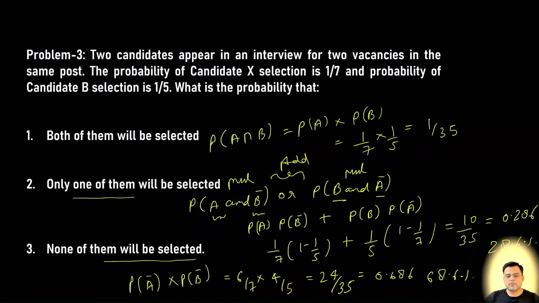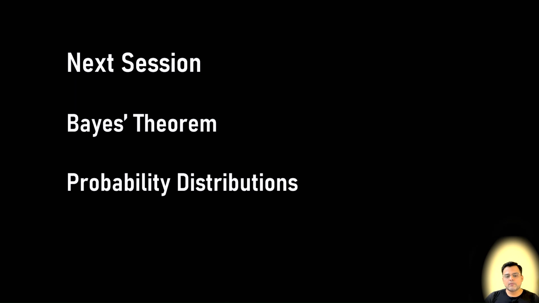The next concept which we will be discussing in our next class is very important, which is Bayes theorem and the different probability distributions. Bayes theorem is very important from your data science perspective, and it is the basis for many algorithms in data science.